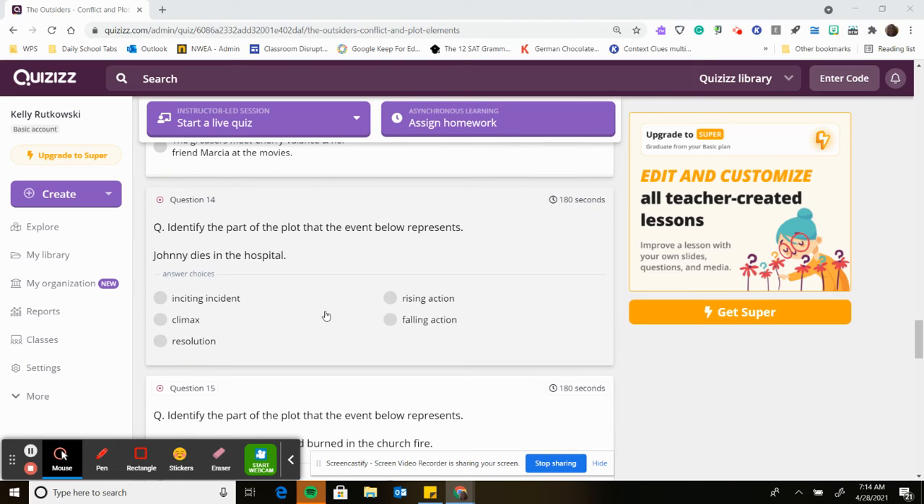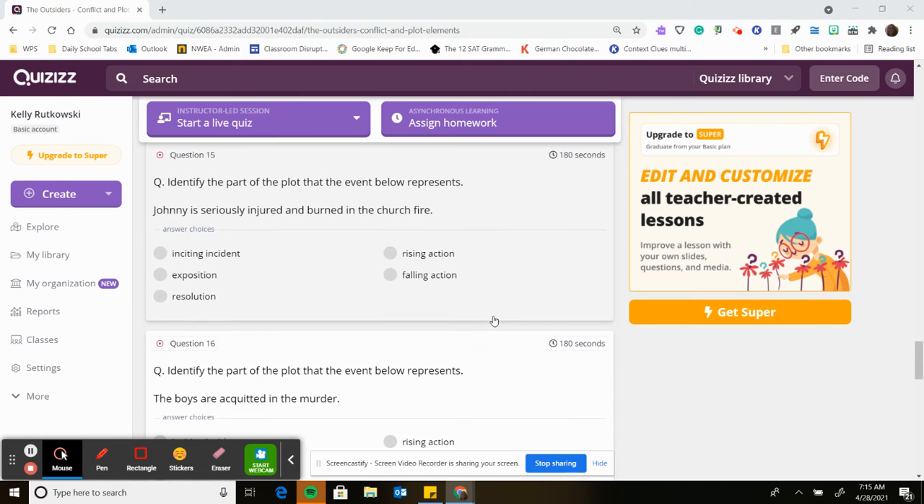Question 14. Identify the part of the plot that the event below represents. When Johnny dies at the hospital, is that the inciting incident, the climax, resolution, rising action, or falling action? 15. Identify the part of the plot that the event below represents. Johnny is seriously injured and burned in the church fire. Is it the inciting incident, the exposition, the resolution, rising action, or falling action?